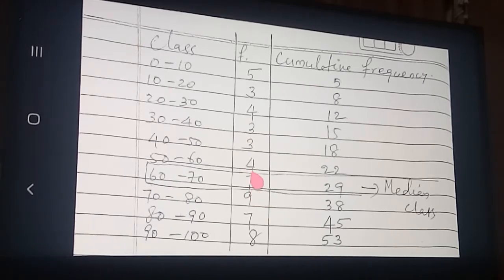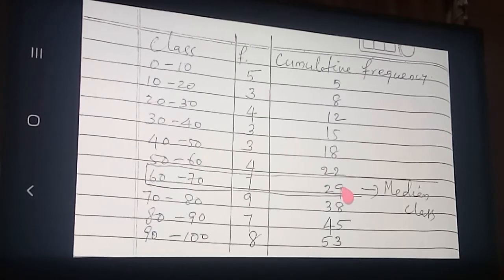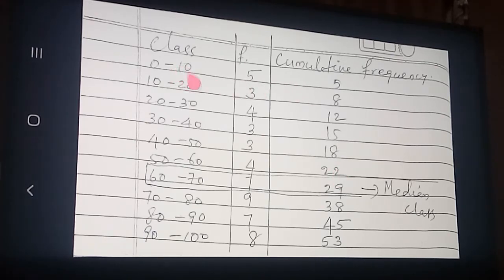Then F, the frequency of the median class. What's the frequency of the median class? 7. And one more term in the formula is CF, the cumulative frequency of the class preceding the median class. What's the CF? 22. And then you need the class size, the upper limit minus lower limit. How much is coming? 10. All these points you got now. Clear now? Yes.